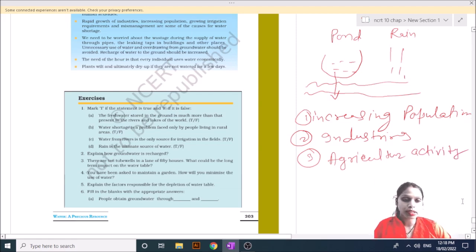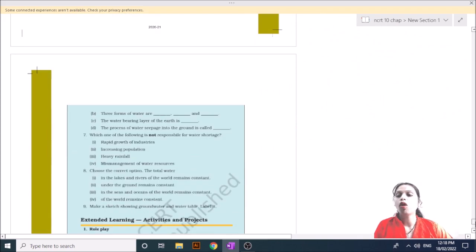Now our next questions. People obtain groundwater through rivers, ponds and rainwater. Three forms of water: first snow, second rain, and third water vapor. The water-bearing layer of the earth is called the water table. The process of water seepage into the ground is called infiltration. Which one is not responsible for water resources: heavy rainfall? Choose the correct option. The water in a lake and river remains constant. No. The third option is right. The water in the sea and ocean of the world remains constant.